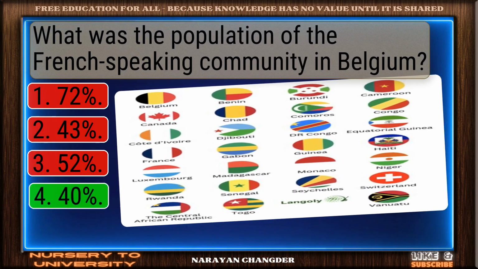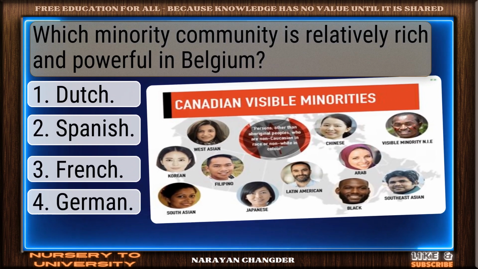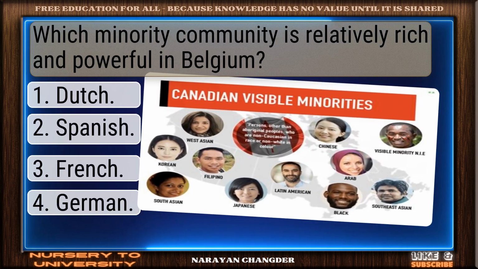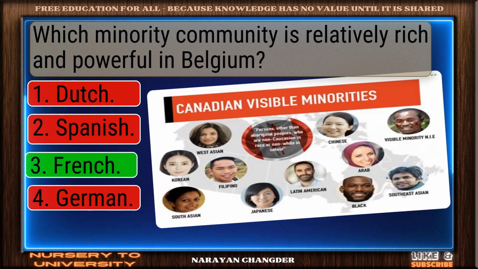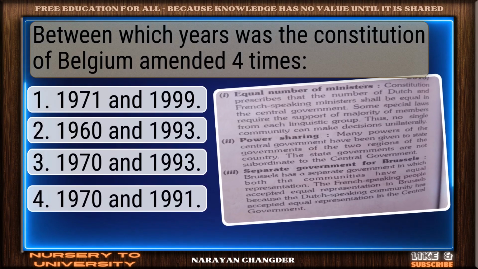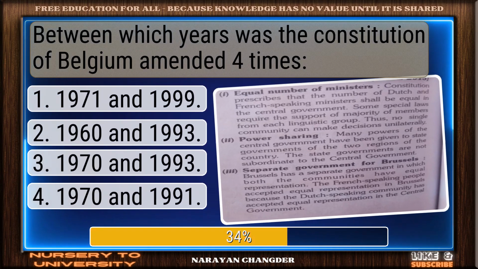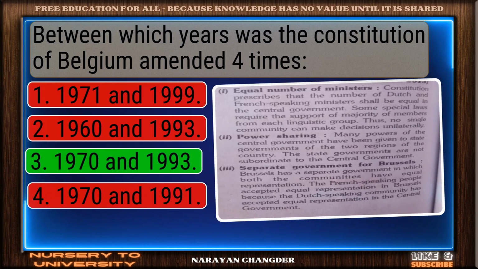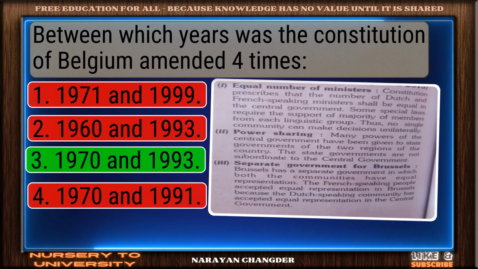Well reasoned. 40% is correct. Which minority community is relatively rich and powerful in Belgium? Excellent. French is well reasoned. Between which years was the Constitution of Belgium amended 4 times? Good thinking. 1970 and 1993 is right.